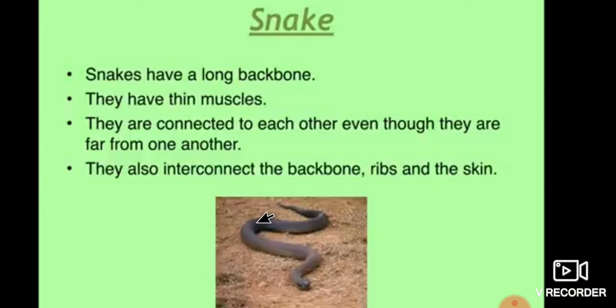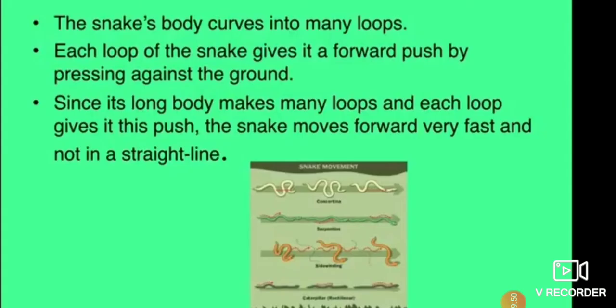They also interconnect the backbone, ribs and the skin so that movement can take place easily. Therefore the snakes have a long backbone and thin muscles connected with each other, to move easily on the ground.